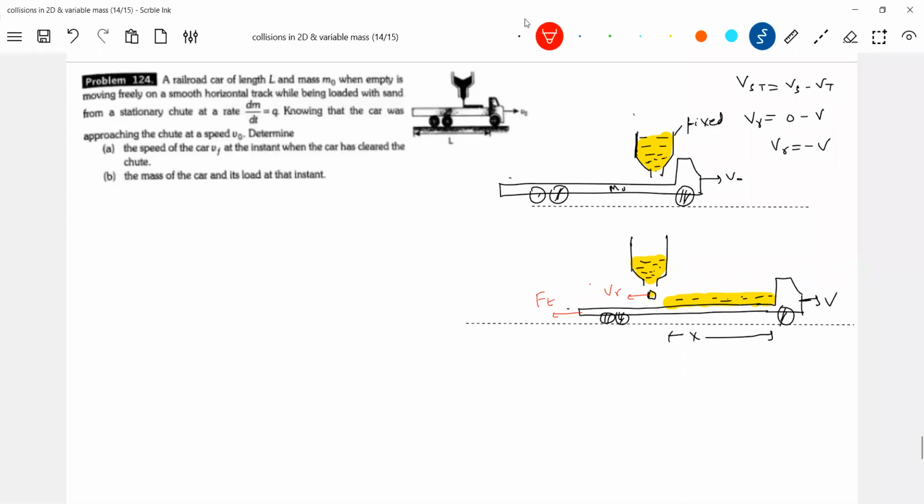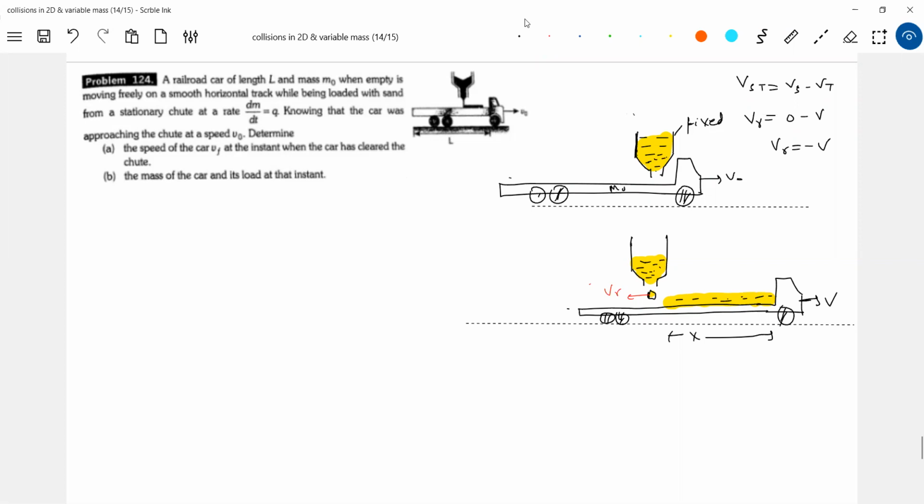Now, will there be any thrust force on the particle also? Yes, it should, because of Newton's laws of motion, equal and opposite. Therefore, the net force on the system will be 0. So to avoid confusion, I'll just remove it. Let's get into the problem now. What is the net force acting on the system? I'll say 0. What force will the mass which is getting added to the system exert? The same force. The trolley will exert force on this particular mass.